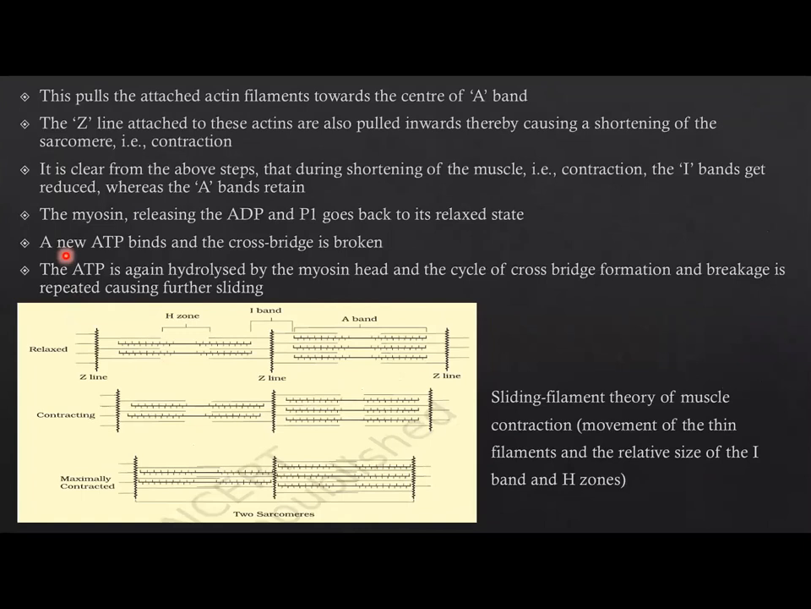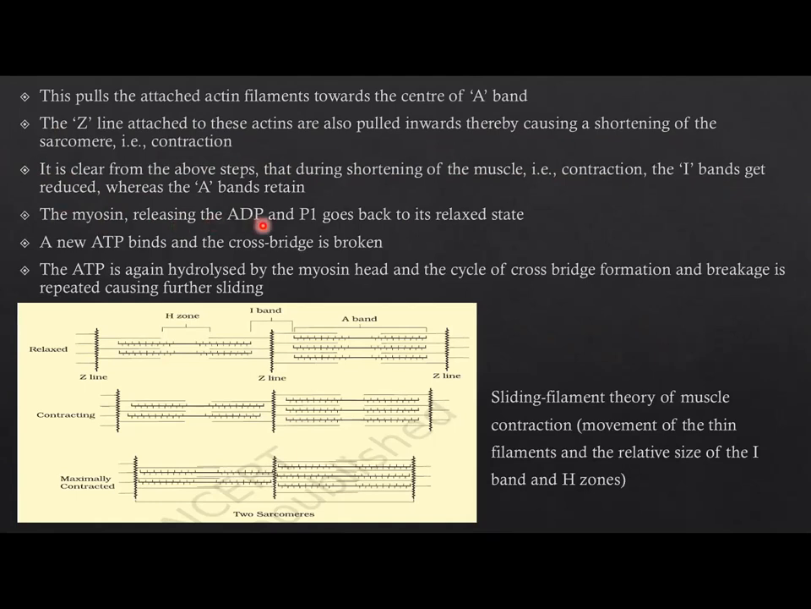This pulls the attached actin filaments towards the center of the A band. The Z lines attached to the actins are also pulled inwards, thereby causing a shortening of the sarcomere, that is, contracting. It is clear from the above steps that during shortening of the muscle, that is contraction, the I bands get reduced, whereas the A bands retain their length.